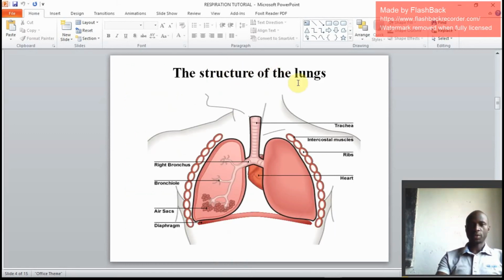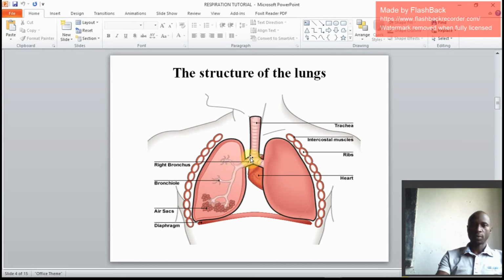This is the structure of the lungs. We shall have air entering the lungs. This is the trachea. Air will enter through the trachea. Actually, from the nose, it goes to the trachea. When it reaches the trachea, it will take either the right bronchus or the left bronchus. This is the left bronchus and this is the right bronchus. This is the cross-section of the lung.